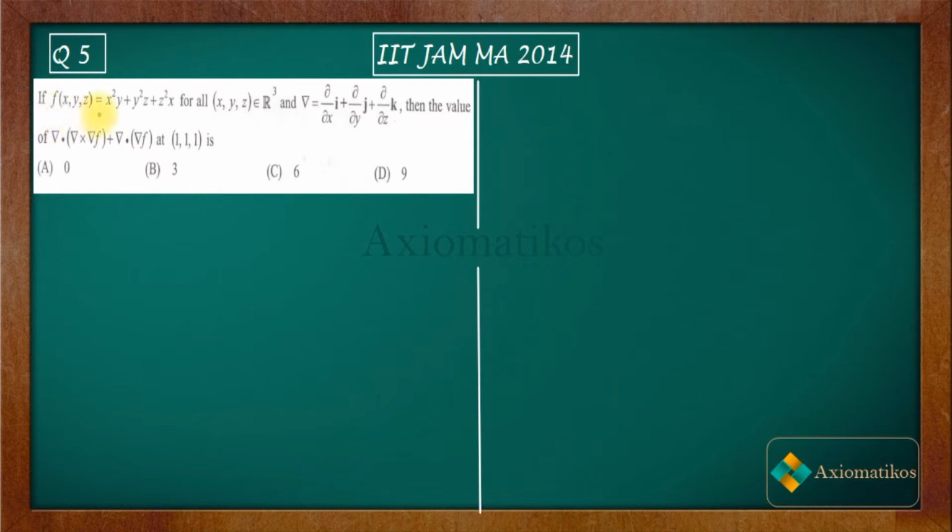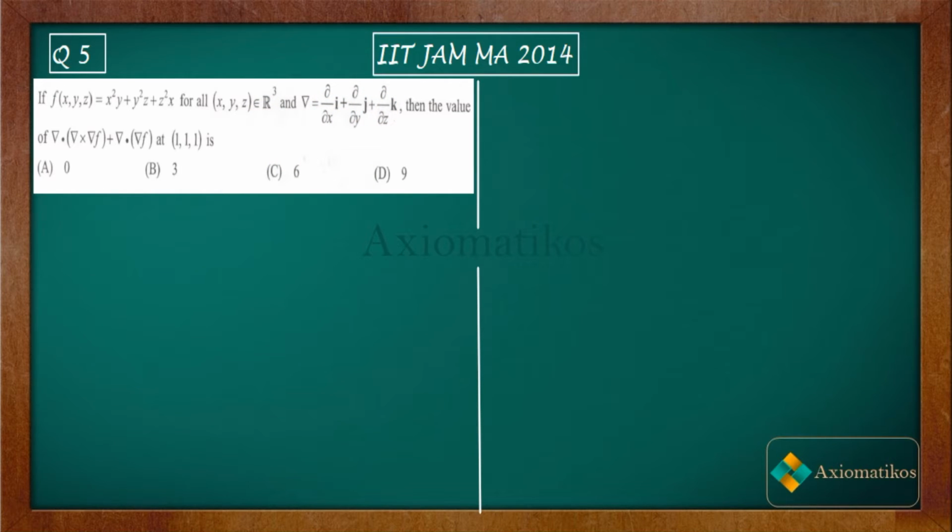If f(x,y,z) is equal to, so we have a triple valued function, for all x, y, z belonging to R. Now they are defining this operator del like this. Then the value of del dot del cross del f plus del dot del f at (1,1,1) is. So these are your four options in your hand, right? This is how the question is given to us.